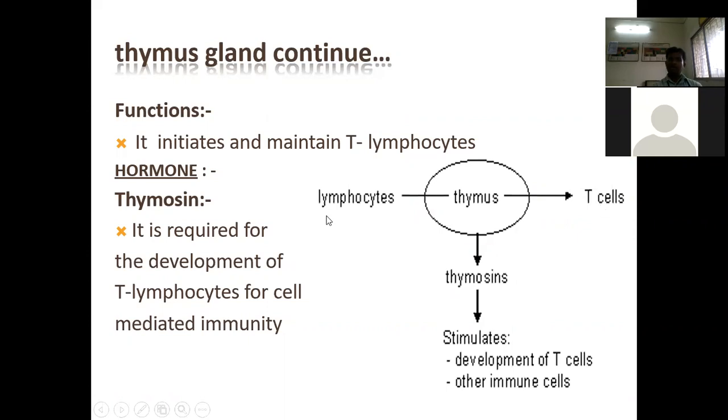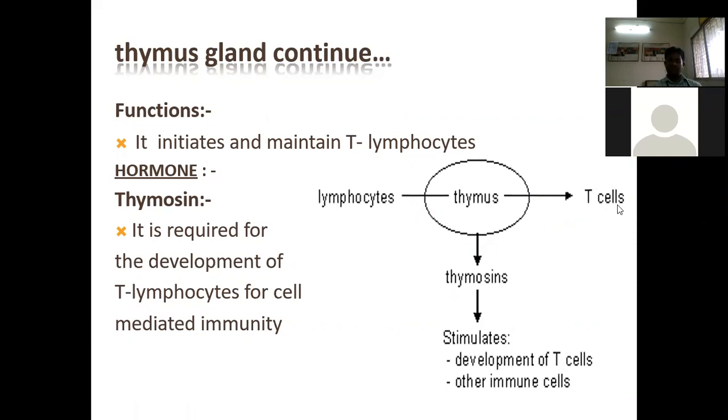You may say another B lymphocyte is bone marrow derived. From the bone marrow we'll get the B lymphocyte, or bone marrow derived lymphocyte, or from the thymus we'll get the T cell. So that is called thymus derived cell. Basically, one hormone will be secreted from the thymus gland, that is called thymosin.